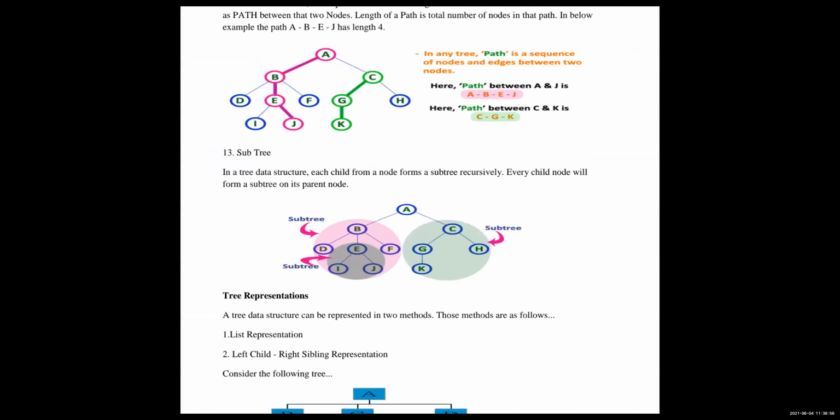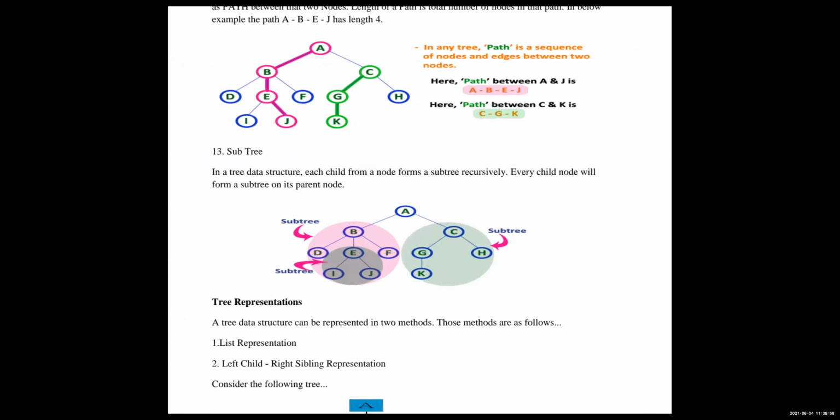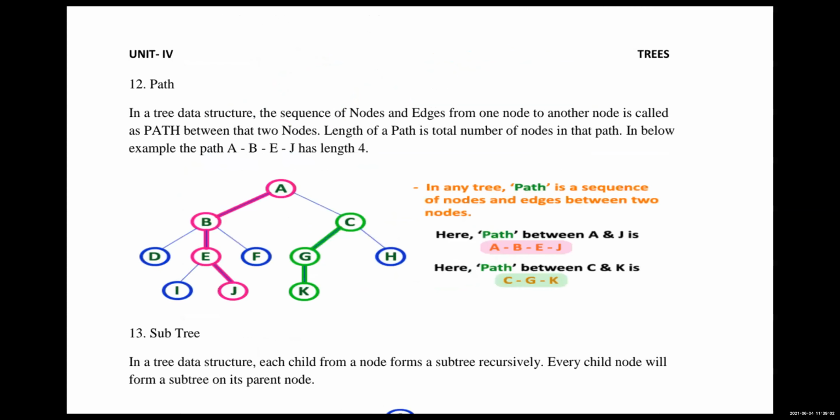So what is the path? Path is nothing but the sequence of nodes and edges from one node to another node. See here, from A to B, B to E, E to J is one path. And A to C, C to G, G to K is another path. And C to G, G to K is also another path. So a path is the sequence of nodes and edges from one node to another.